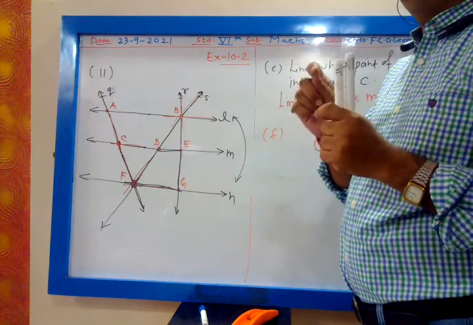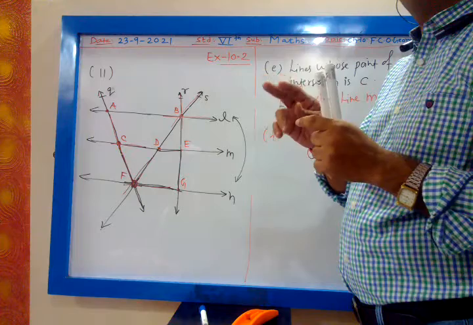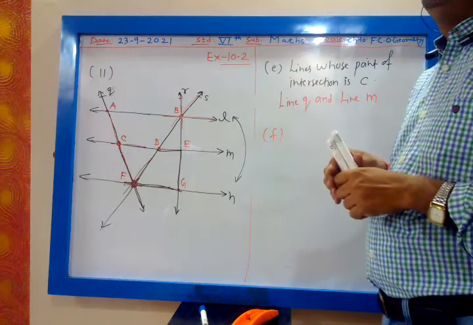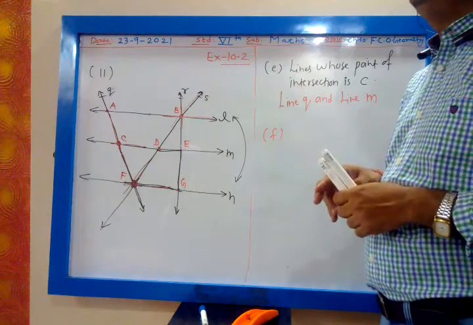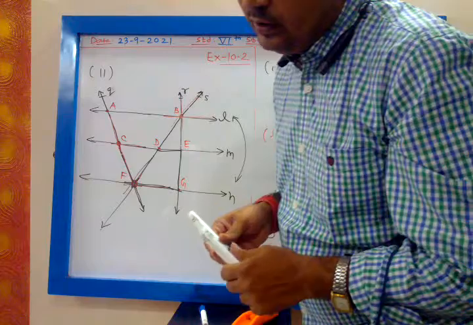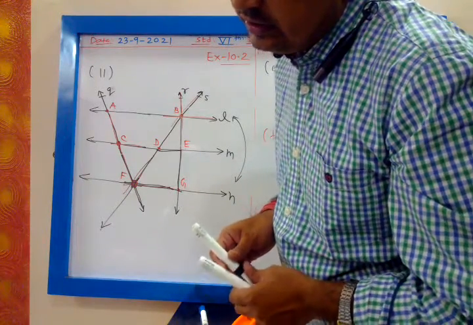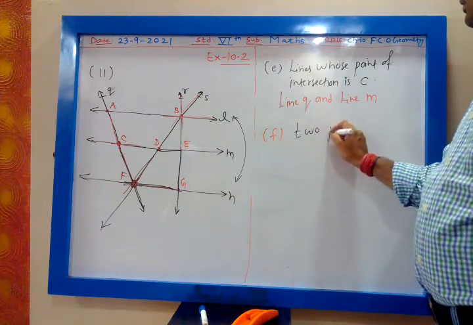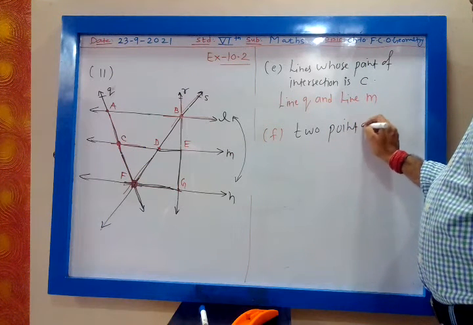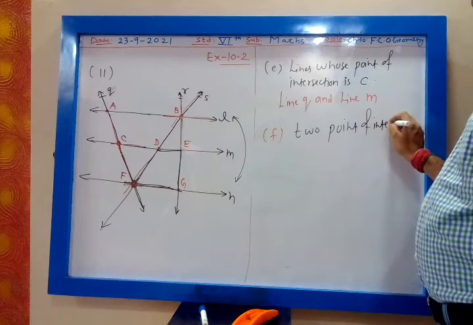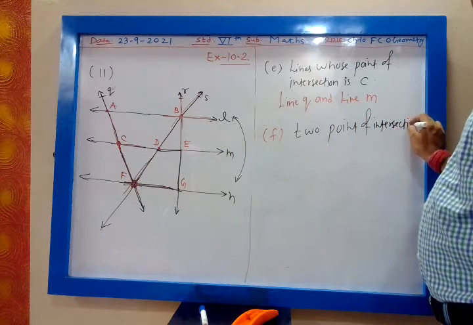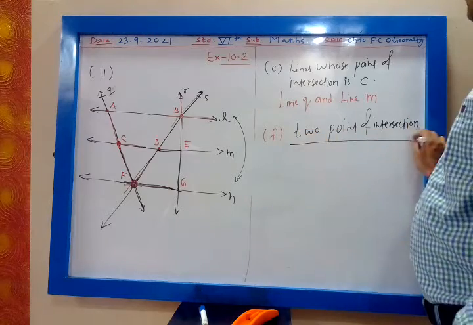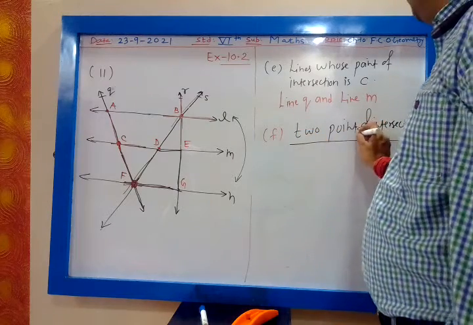And point of concurrence we use whenever there are three or more lines. So for point of intersection, you will consider two lines. Two points of intersection.